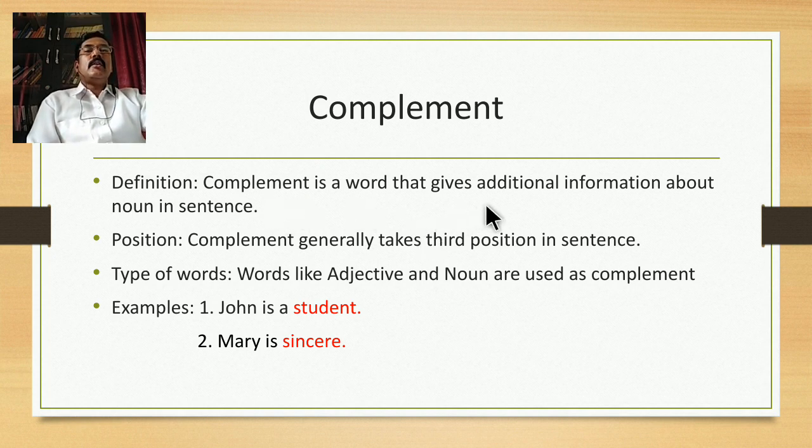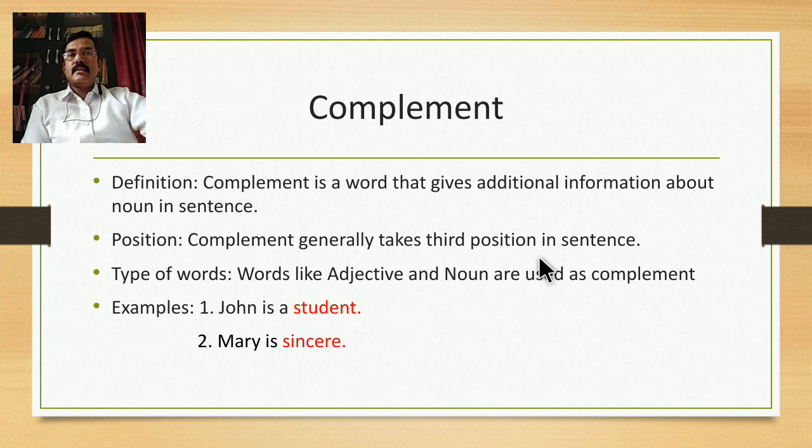What kind of additional information can be given by the complement? Complement gives additional information like the color, age, size, height, and even nationality and whatnot. There are a number of things which can be related to a noun, and complement performs the function of giving additional information about a noun in a sentence. The position of complement generally takes third position in a sentence. So how is it possible that object also takes third position and complement also takes third position?